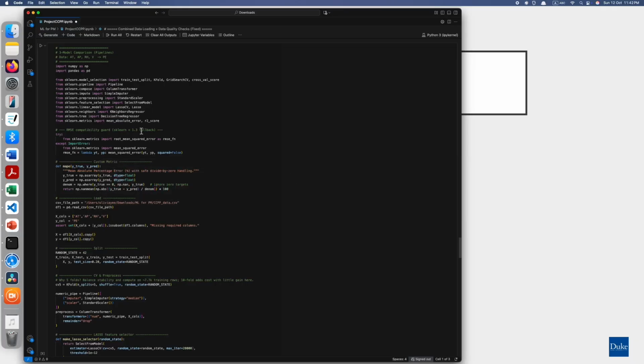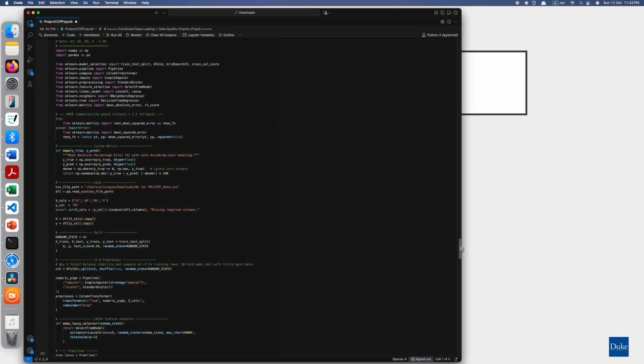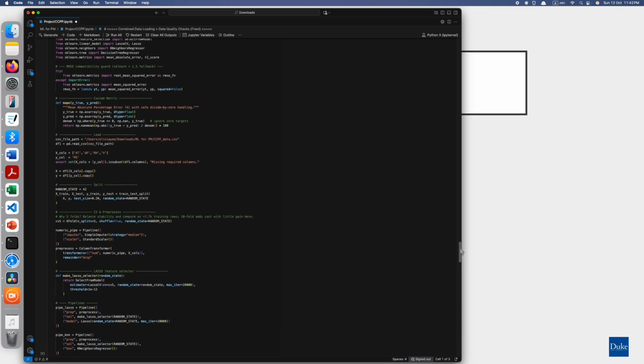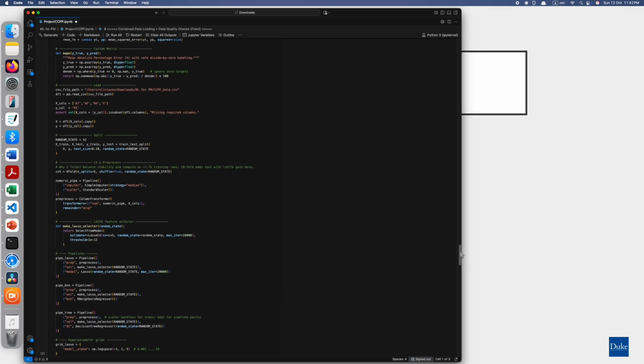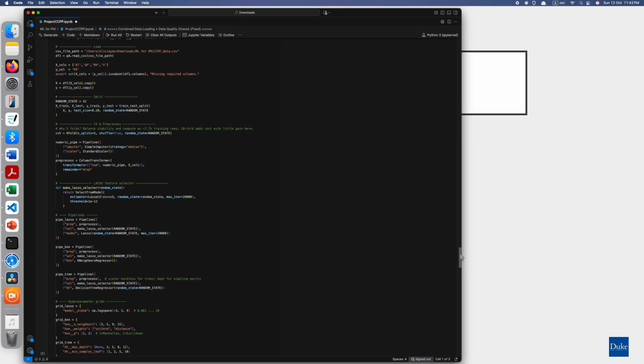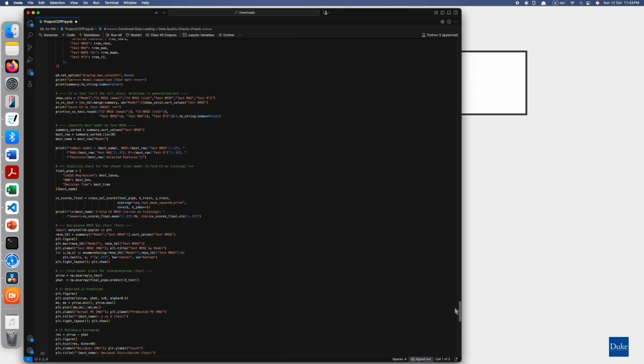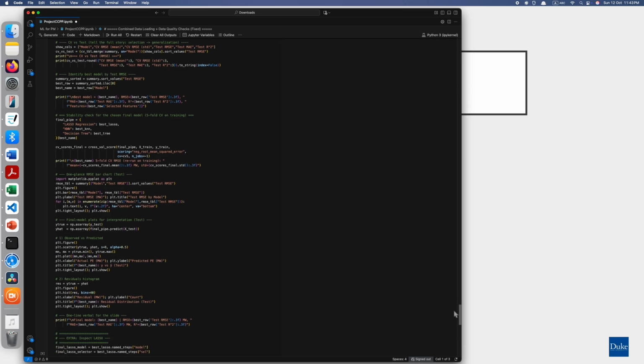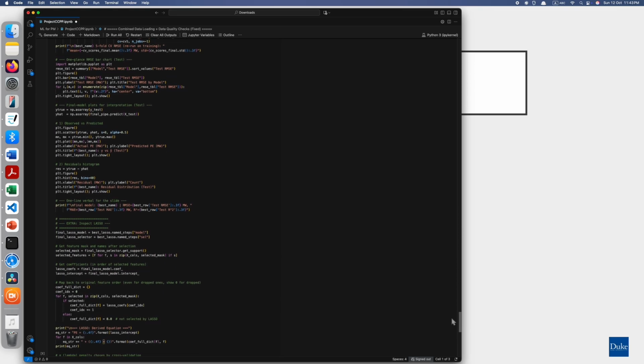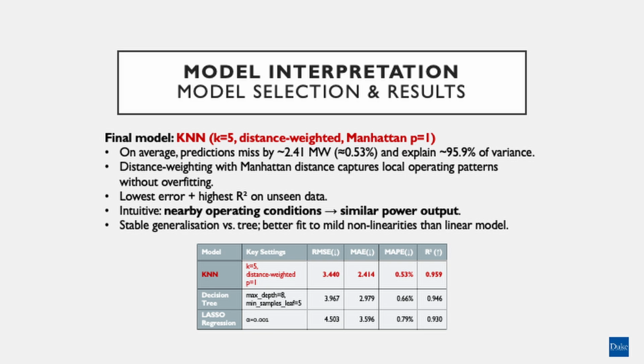In its result, the predictions deviate from the true PE values by 2.41 units on average, explaining 95.9% of the variance on the test set. The distance weighting with Manhattan distance likely helped capture local structure without overfitting. This balance of low error and high coefficient of determination indicates strong generalization. Our decision tree is competitive, but slightly worse than KNN. The deeper tree fits non-linearities but introduces more variance. Regularization via the minimum sample split mitigates overfitting.